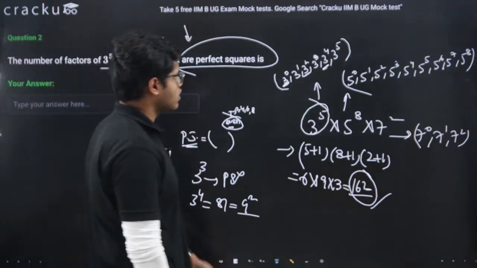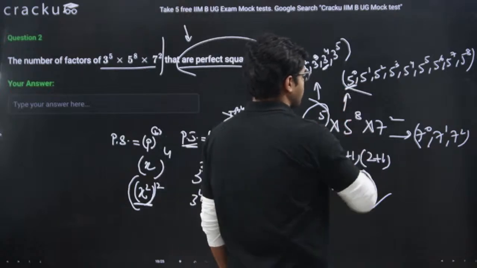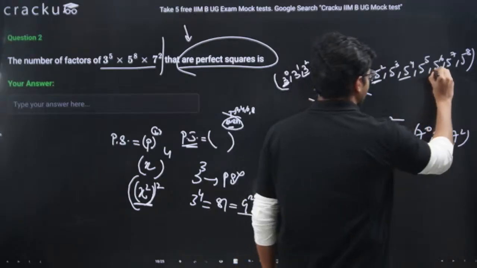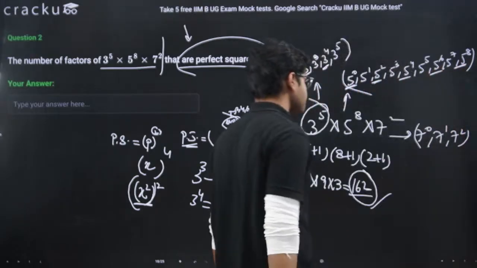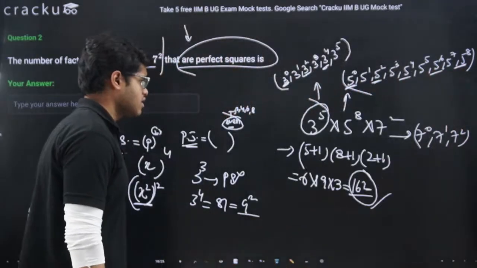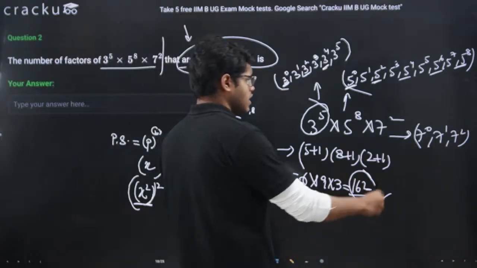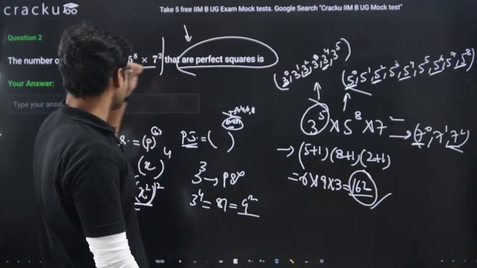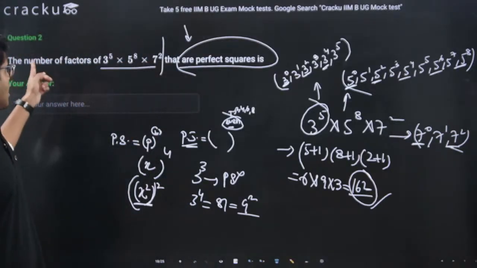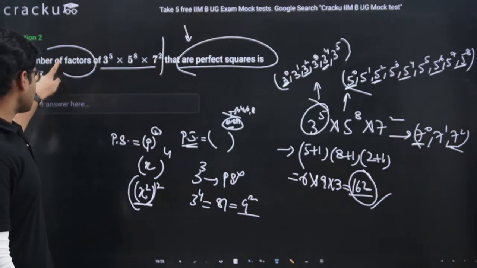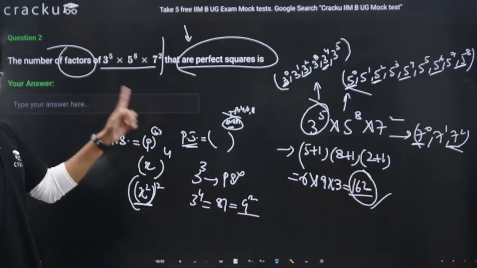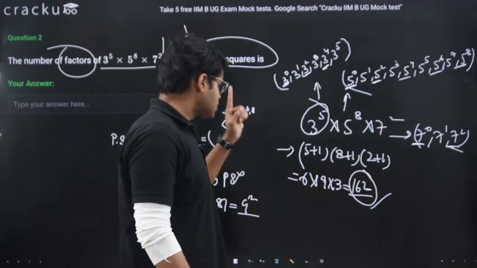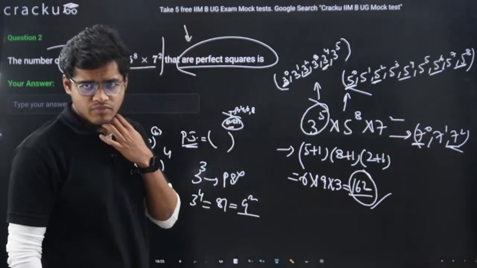Similarly for 5, what are the perfect squares? 5 to the power 0, 5 square, 5 to the power 4, 5 to the power 6, 5 to the power 8. These are the perfect squares. And for 7, what are the perfect squares? 7 to the power 0 and 7 square. Now, what is the first thing? The first thing is, the number has to be a factor. If it has to be a factor, means it should include 3, 5, 7 for sure, right?